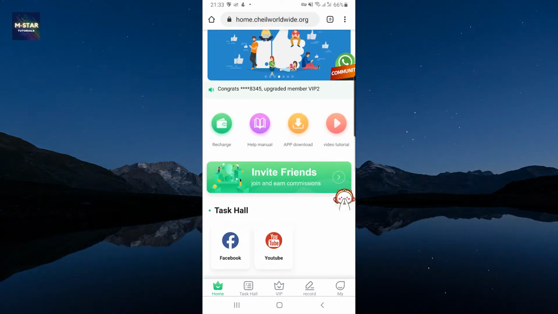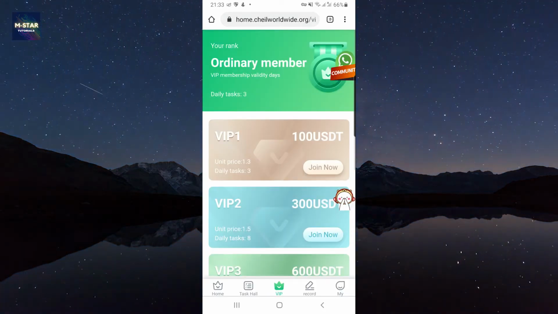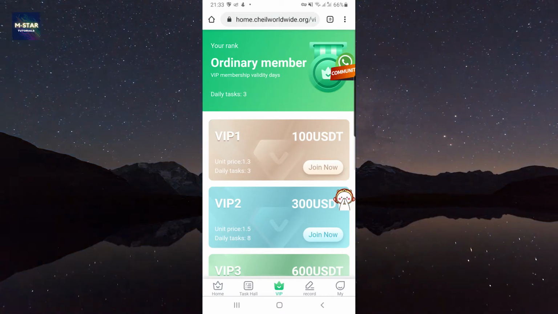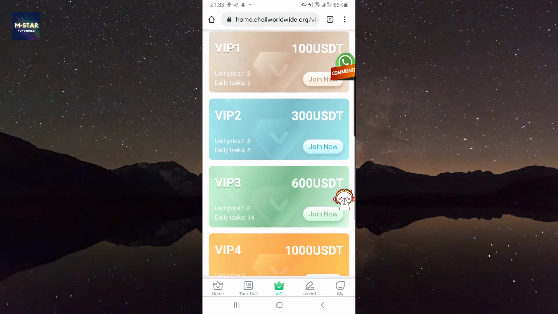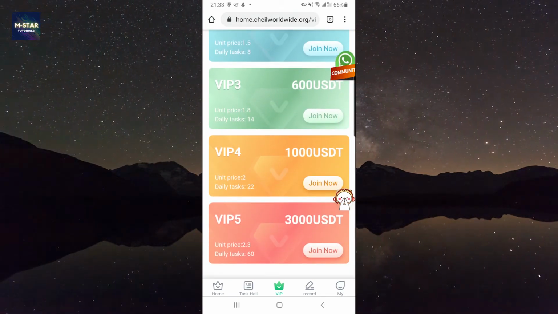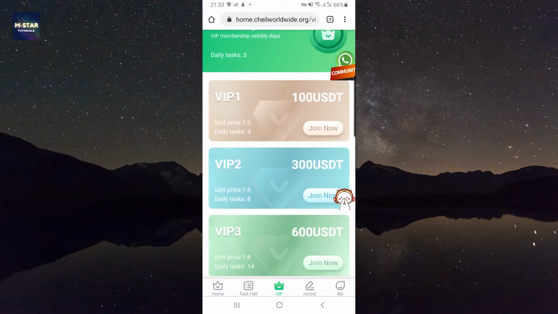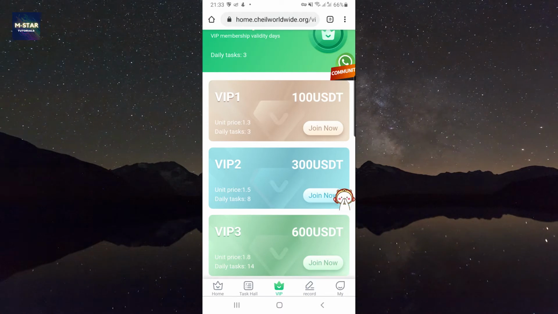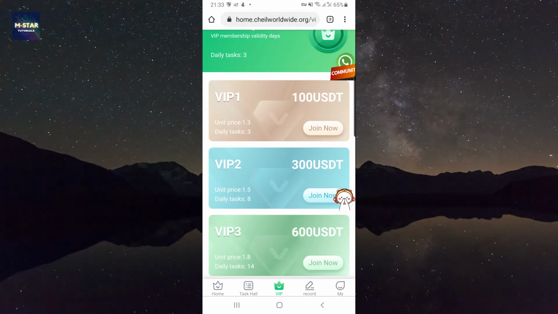So before I start explaining this, you can try this for free as an ordinary member. You can see here that it says you have 3 daily tasks to do, but you also have all of these paid memberships, ranging from 100 to 300 euros. And next to it on the left, you're going to see how much every task is worth, and how much is going to be given to you every day.